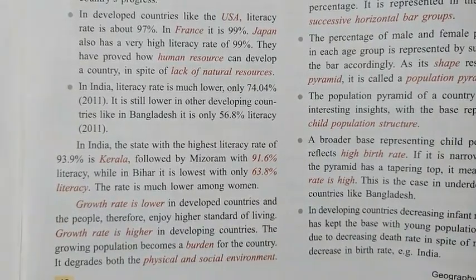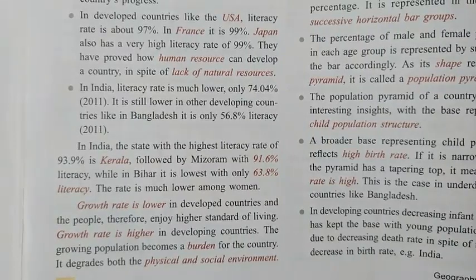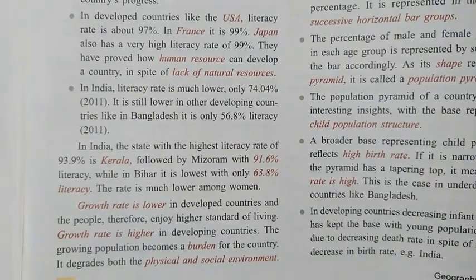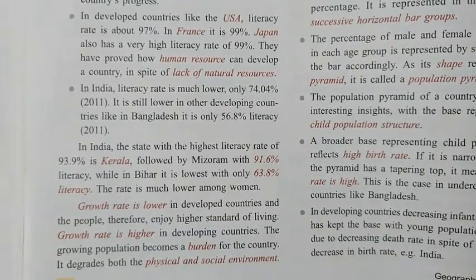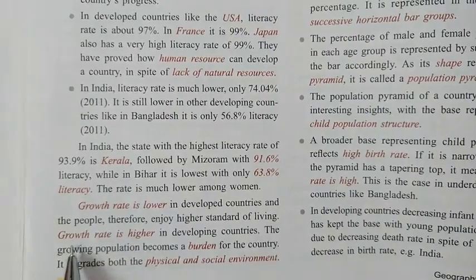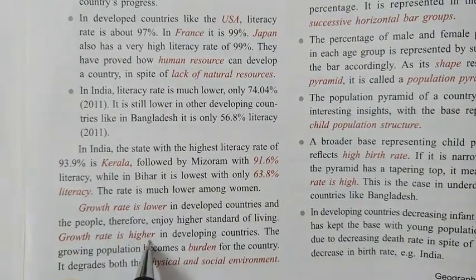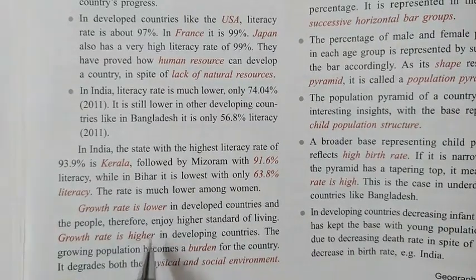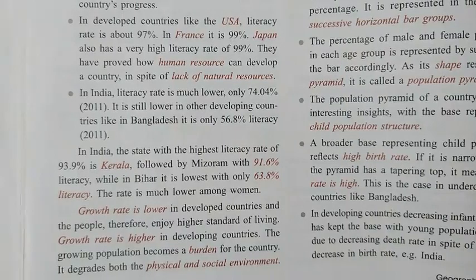So we can say the slow growth rate of population is also one index to measure the development in the country. At the same time, the population growth rate in developing countries is much higher. This is one difference you can find between developed and developing countries.